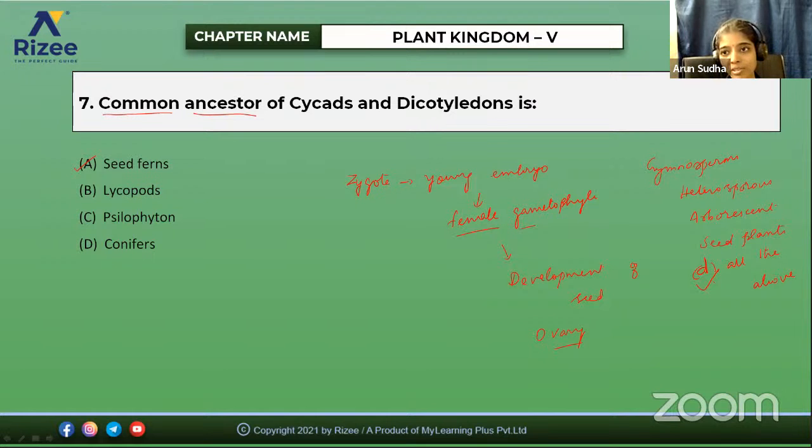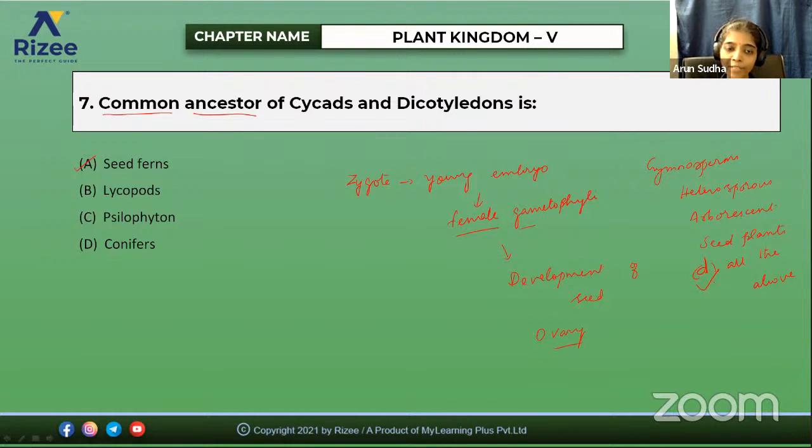Any doubts in the plant kingdom generally? We saw about the plants: algae, then bryophytes, pteridophytes, gymnosperms, and angiosperms. So it is clear, right?